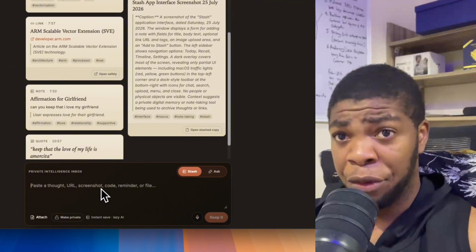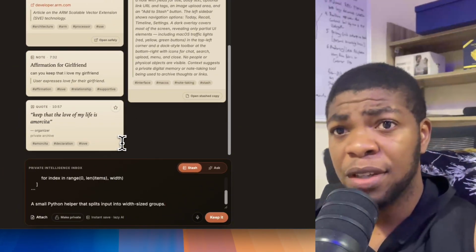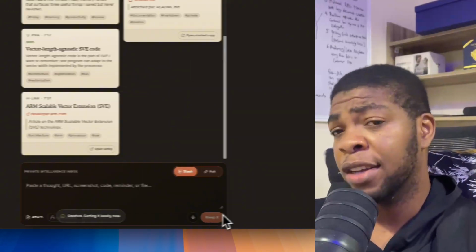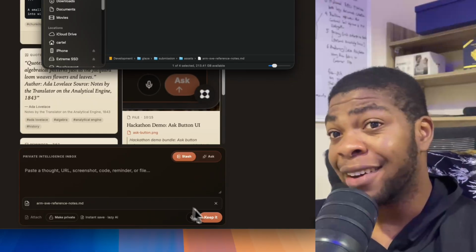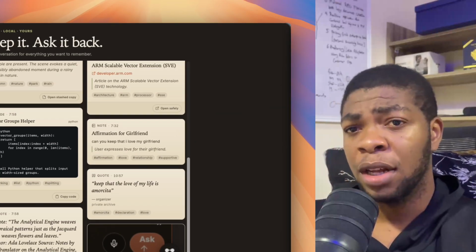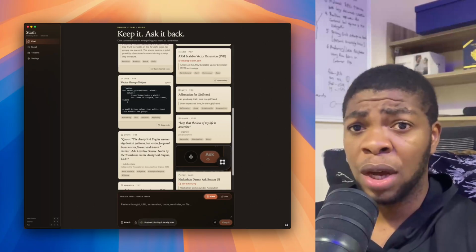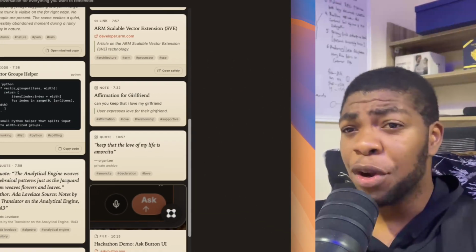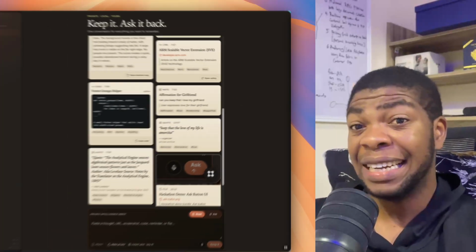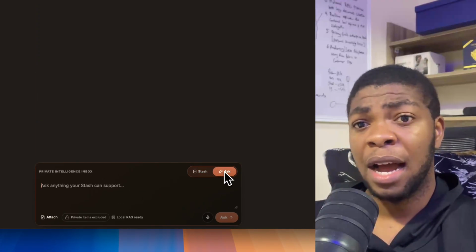Let me save a real bundle of content. I'll drop in a screenshot about ARM Scalable Vector Extension, a short note, and a reference file as one stash. The stash appears immediately. Saving never waits for a model download or a network response. If local intelligence is still starting, the item is already saved in SQLite and available to browse.